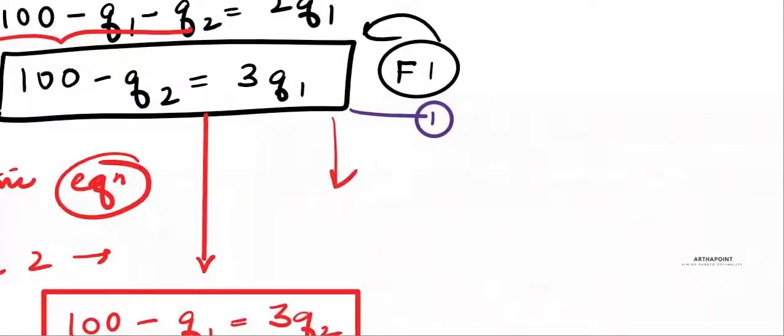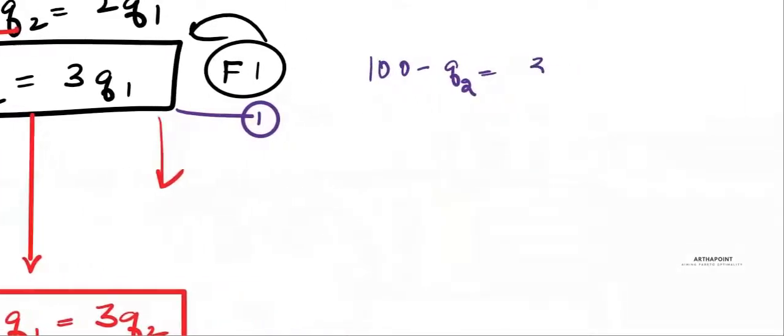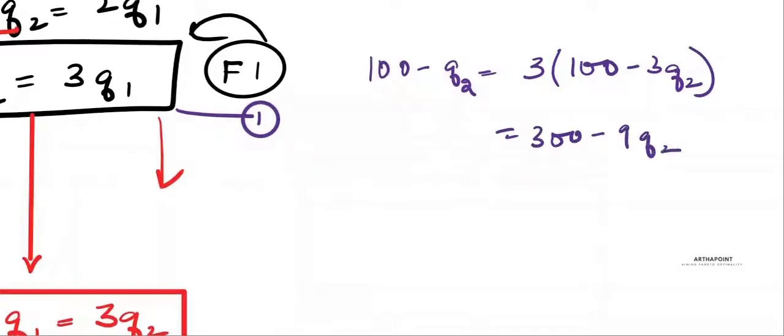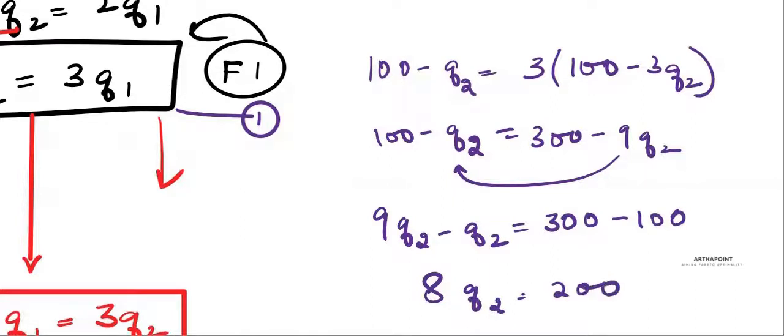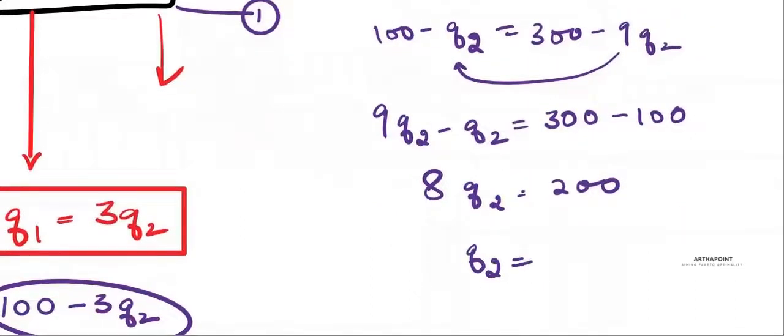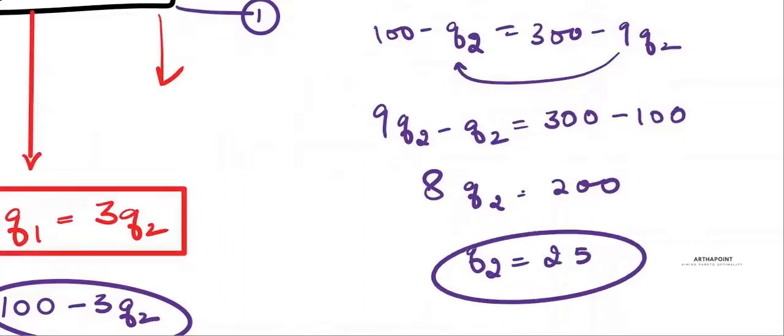So I will get 100 minus Q2 is equal to 300 minus 9Q2. This will go here, so it will be 9Q2 minus Q2 is equal to 300 minus 100. So we will have 8Q2 is equal to 200. We will have Q2 is equal to 25.